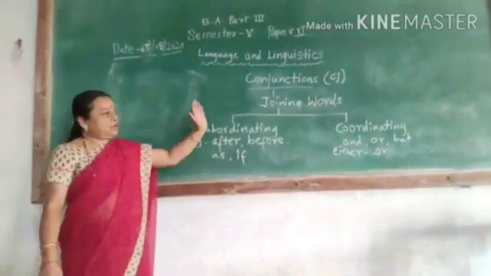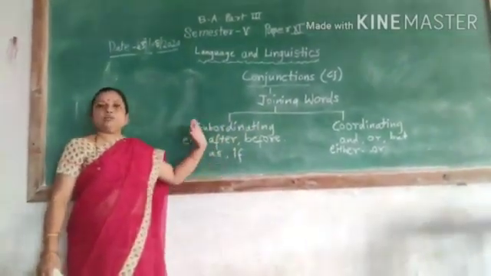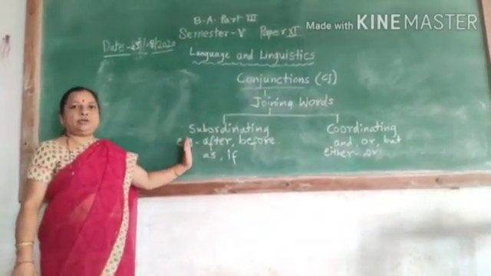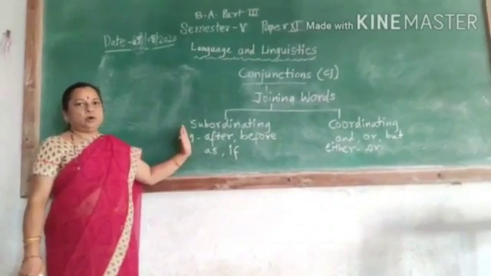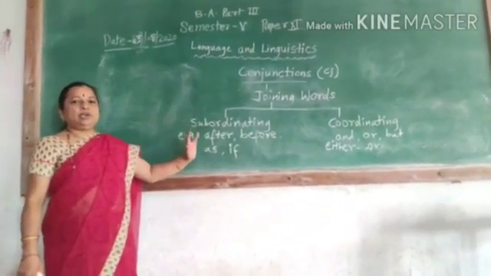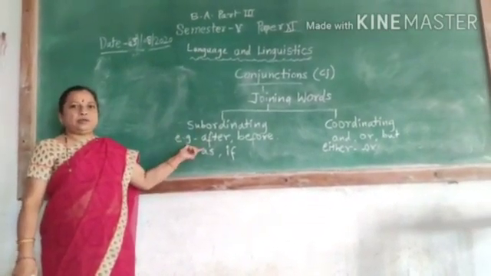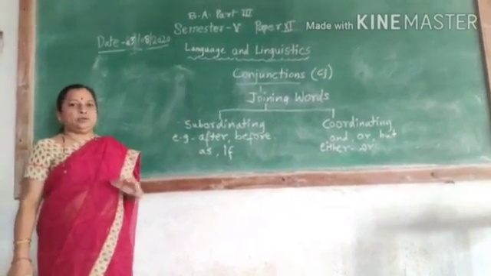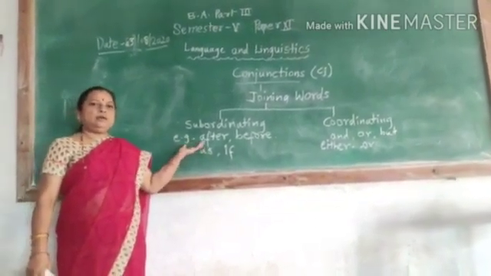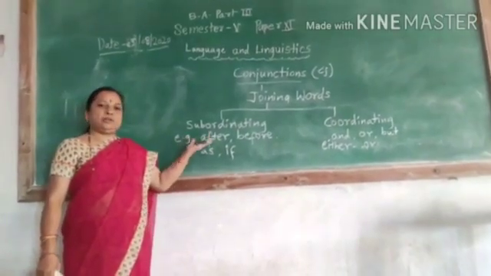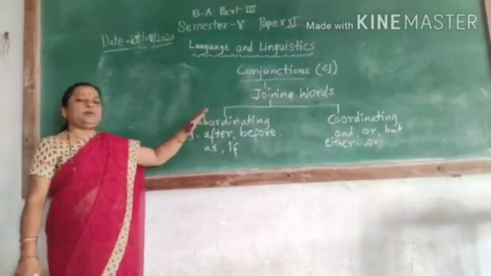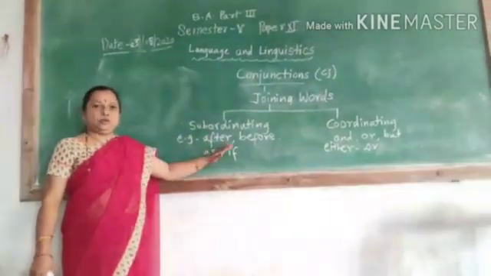Now why are they differentiated? Subordinating conjunctions are used to join the subordinate sentence. Subordinate sentence means in a sentence we have a main clause and a subordinating clause. So in that we have a subclause, and to join the subordinating clause, this type of conjunctions are used.